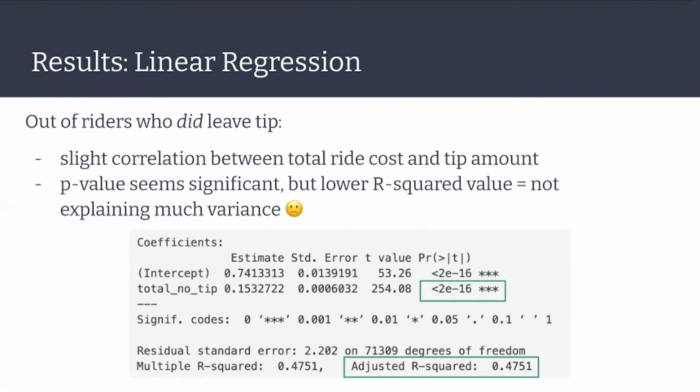When analyzing the riders who did leave a tip, there was a slight correlation between the total ride cost and tip amount. The p-value seems significant, but the low R-squared value of 0.47 means that we are not explaining much variance. This could be because tip is influenced by many factors and not just total ride cost.